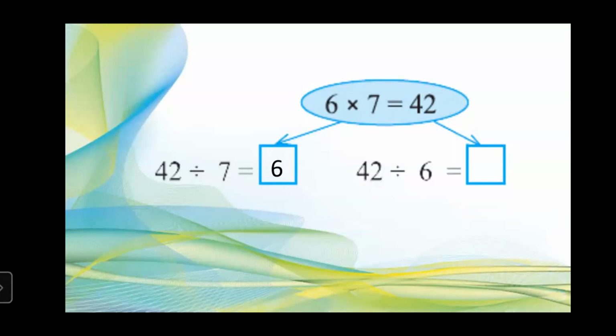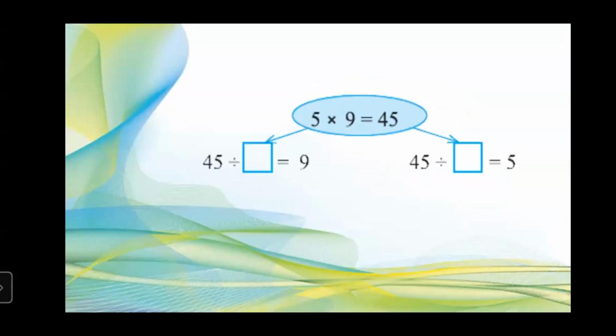Now next one, 42 divided by 6. So what will be the answer? 6 7 ja 42. Answer 7. Shabash. Very good. Excellent, dear. 42 divided by 6 is equal to 7. That is the correct answer. Very good. So now we'll go for the next.